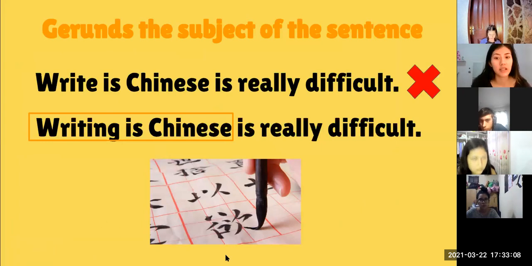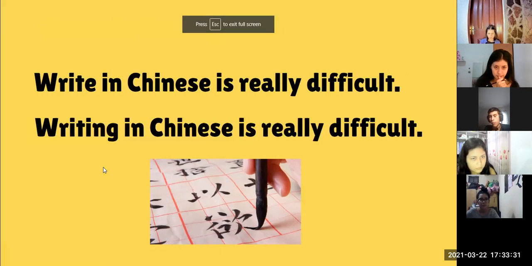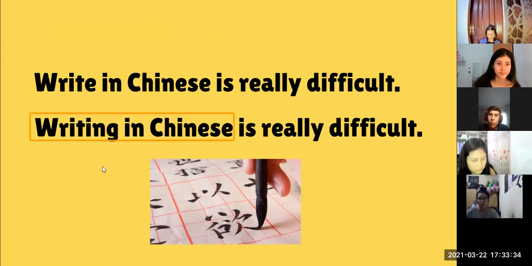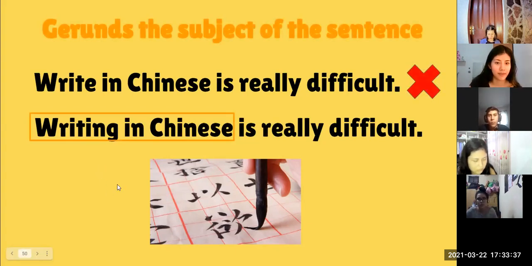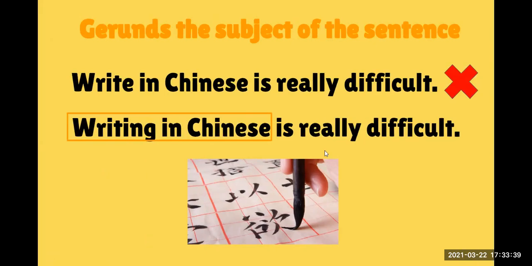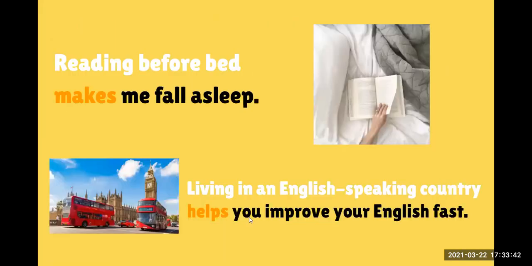Sorry, you are right. It's really difficult. Thank you, thank you. I didn't realize about that. Thank you. I'm going to change it. Now we have writing in Chinese. I didn't see it. Writing in Chinese. Okay, now you have it here. Thank you. I didn't see it. So writing in Chinese is really difficult. Okay. Do you have your example?